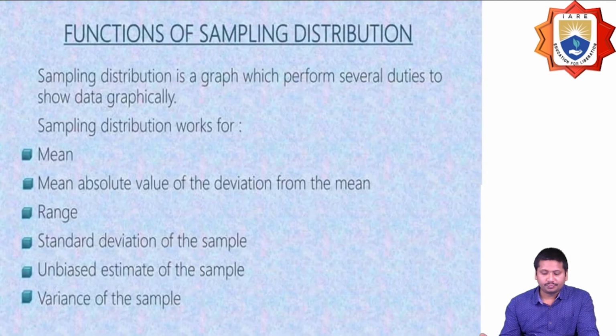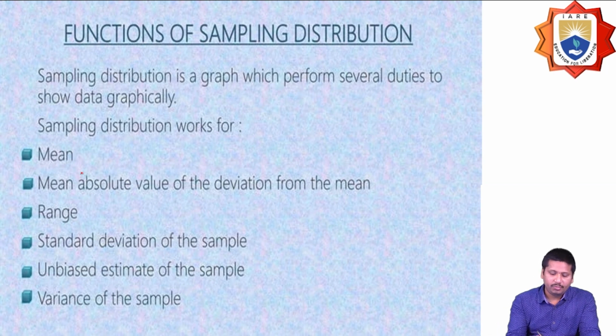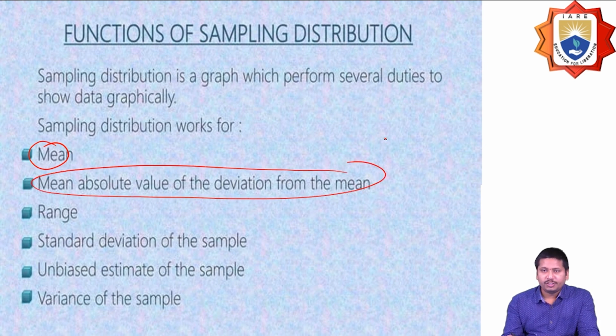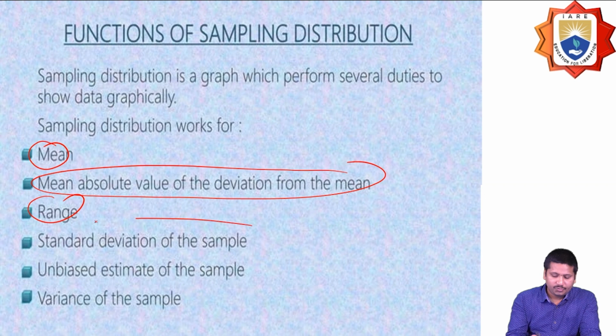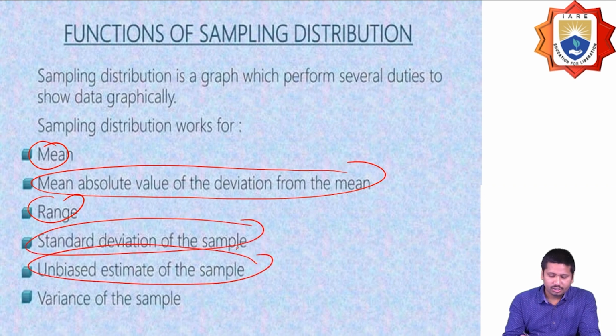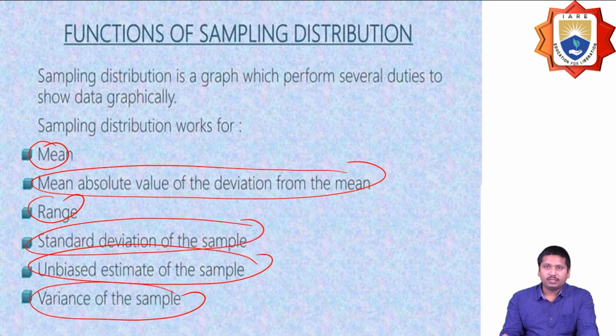So what are the various functions of the sampling distribution? A sampling distribution is a graph which performs several duties to show the data graphically. It mainly works for the mean, the absolute value of the deviation from the mean, the range, the standard deviation of the sample, the unbiased estimation of the sample, and the variance of the sample.